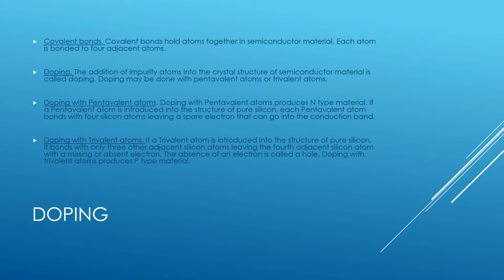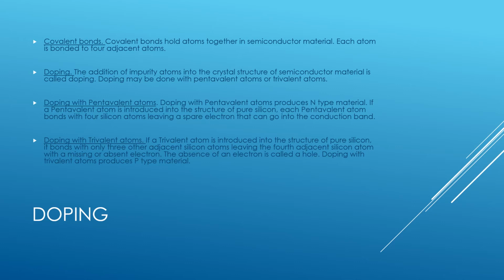Doping with pentavalent atoms. Doping with pentavalent atoms produces N-type material. If a pentavalent atom is introduced into the structure of pure silicon, each pentavalent atom bonds with 4 silicon atoms, leaving a spare electron that can go into the conduction band.